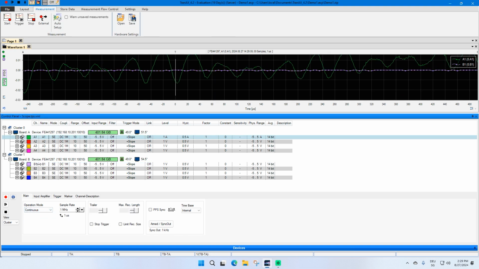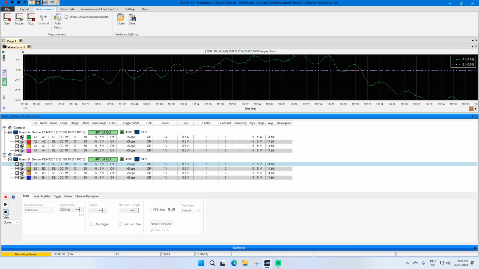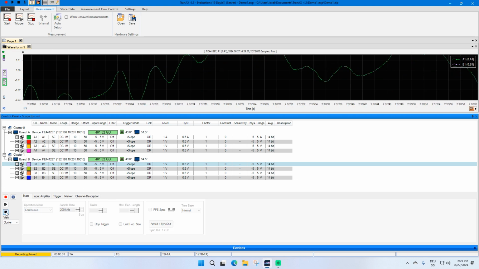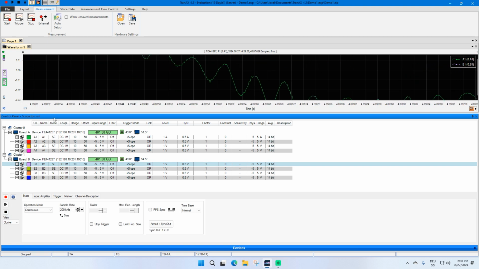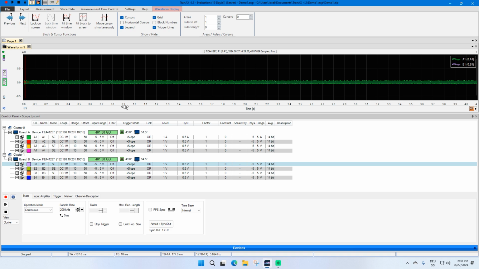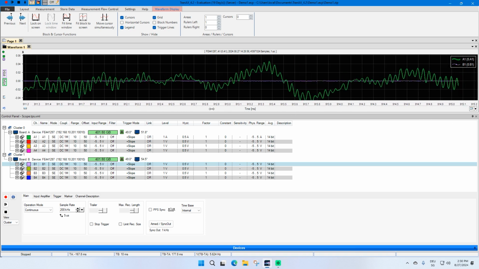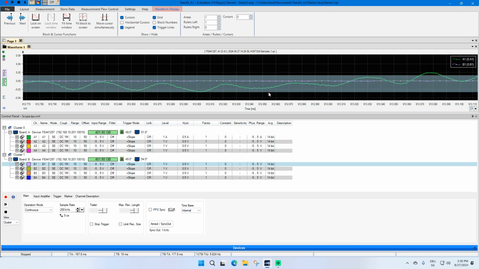Let's change to continuous mode and we start a measurement with two different sampling rates. And if we compare the time resolution of these two traces, we see that we have two different sampling rates.